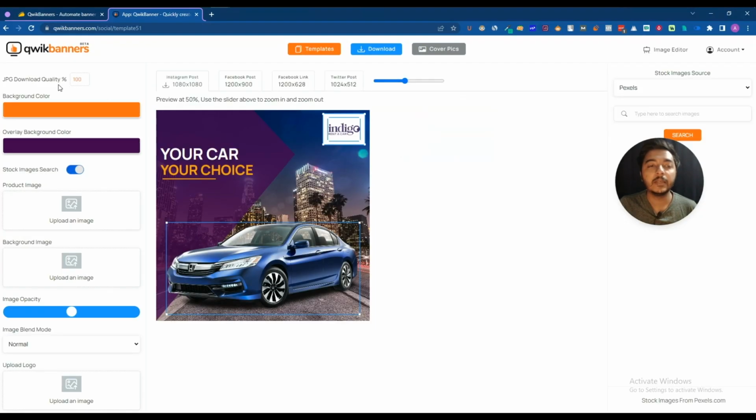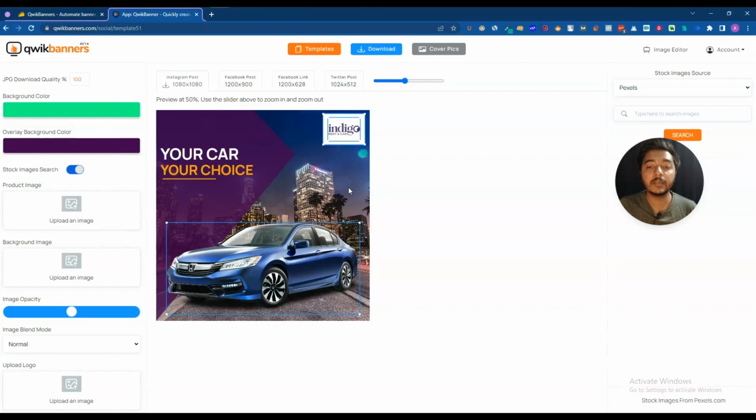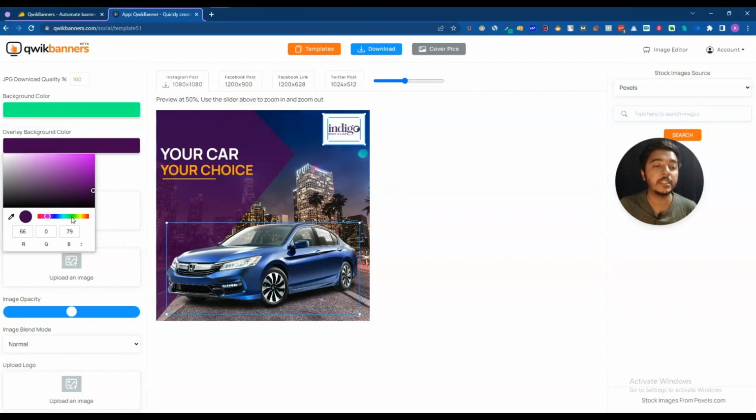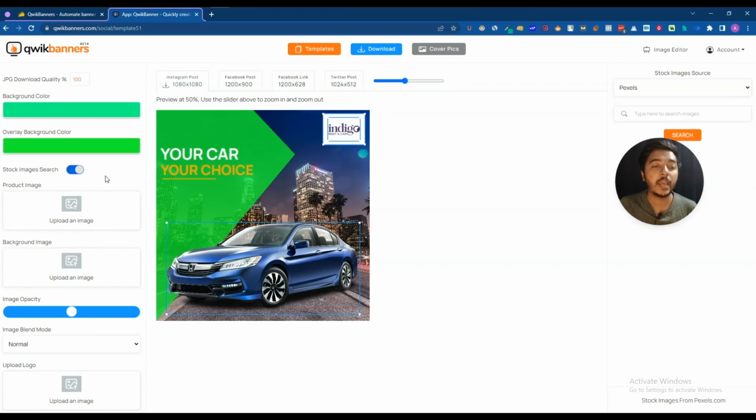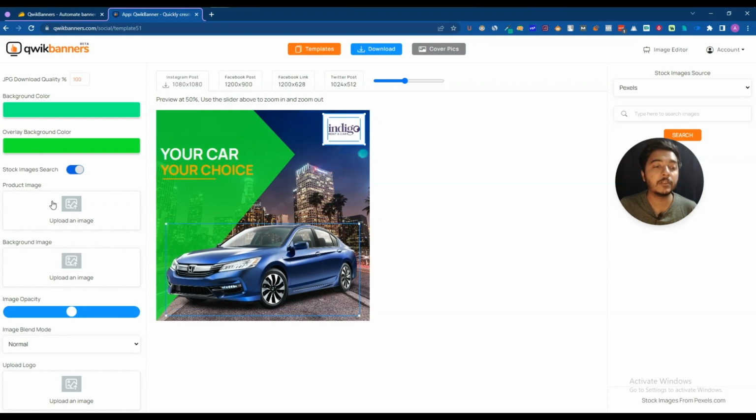And similarly, from here you can change background color. You can change overlay background color. Let's say I'll keep the background color like this color. I like this color. And okay, there doesn't have any background, that's why it's not changing. Let's say I'll keep it like that, and then it will be changed. And you can search stock images. You can change these images from here, and you can upload your own image. You can upload your background image.